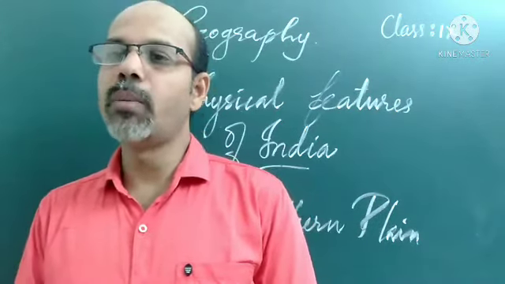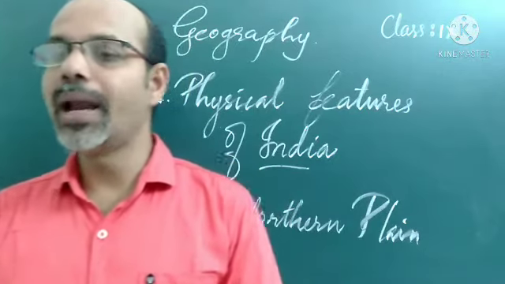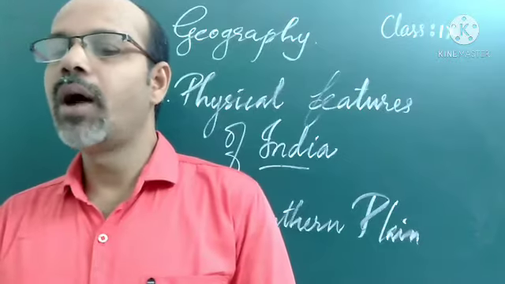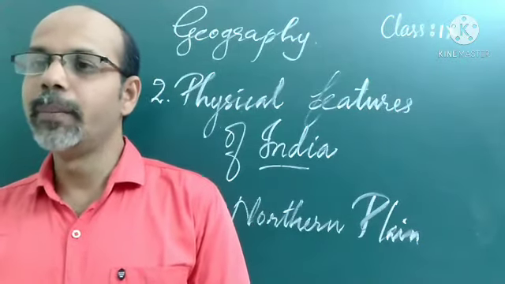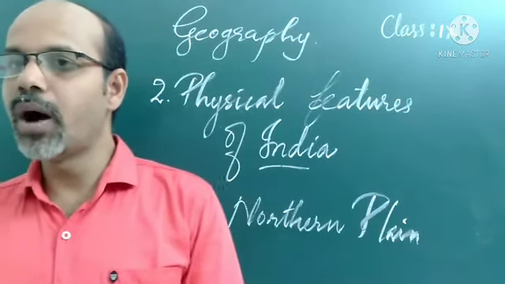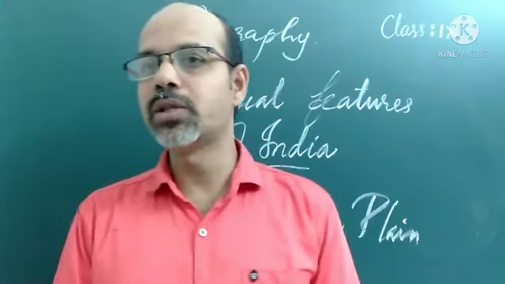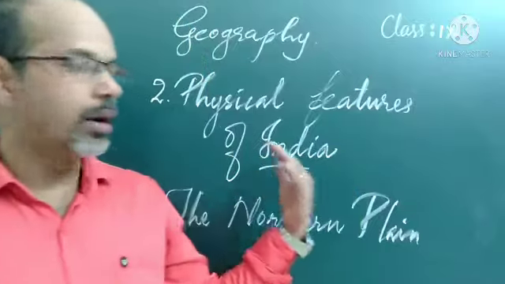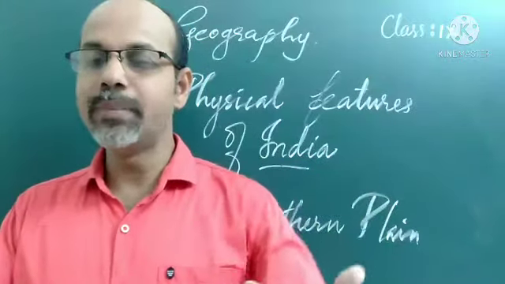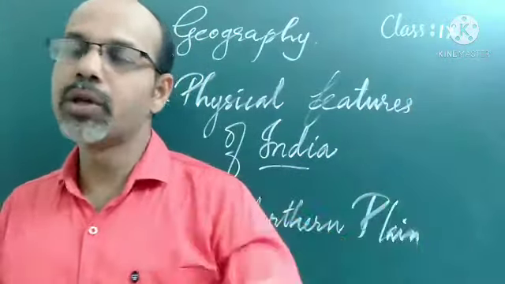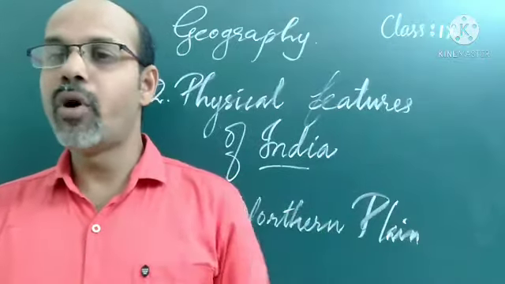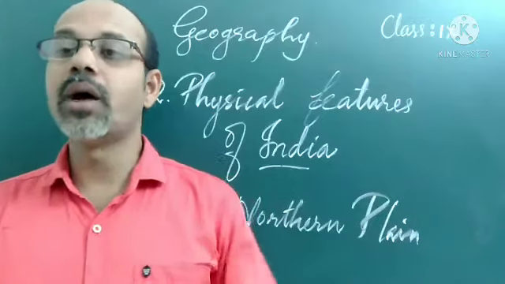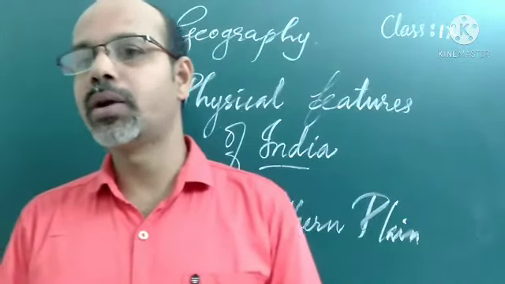So the plain is formed of alluvial soil. Large regions of alluvial soil are available in this region. This is the deposition of alluvium in the vast basin lying in the foothills of the Himalayas. The alluvium deposited by the rivers flowing through these regions was formed millions of years ago, and these regions are a very fertile part of our country.